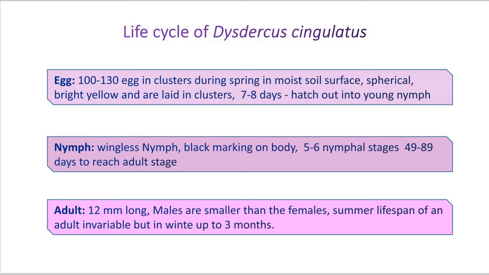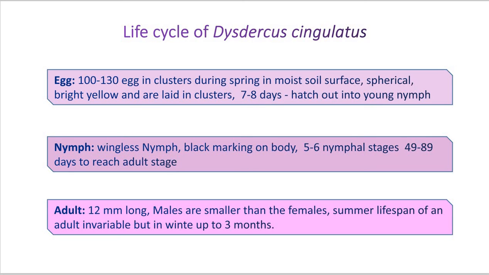Okay. So there are 5 to 6 nymphal stages and the development is completed in 49 to 89 days. That is, from egg hatching through the nymphal stages, the total of 5 to 6 nymphal instars takes near about 49 to 89 days. Okay. Now come to the adult.